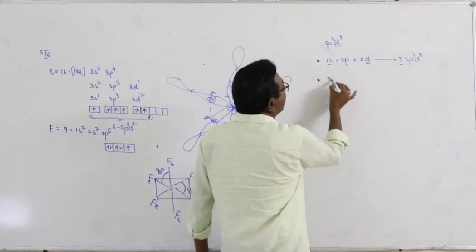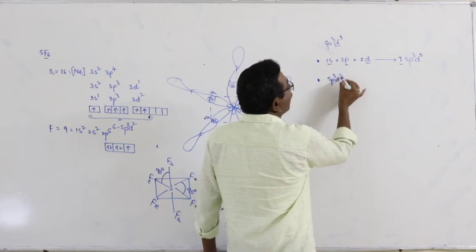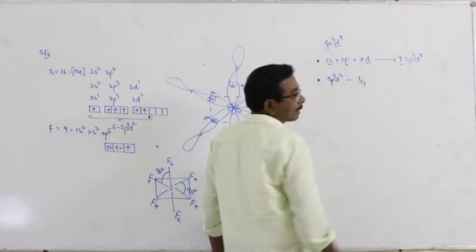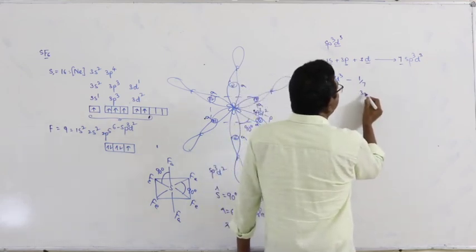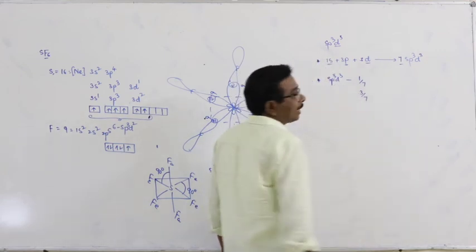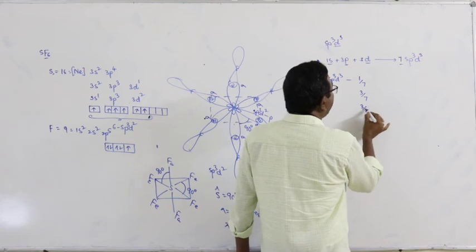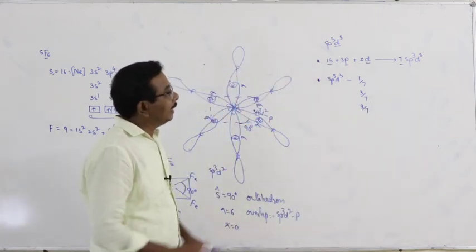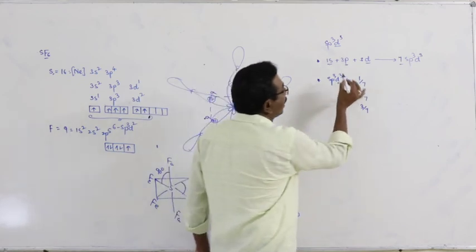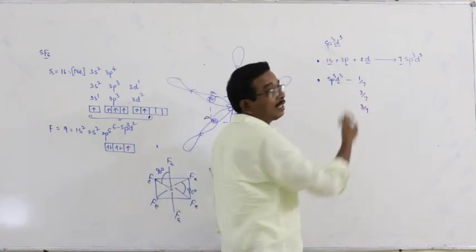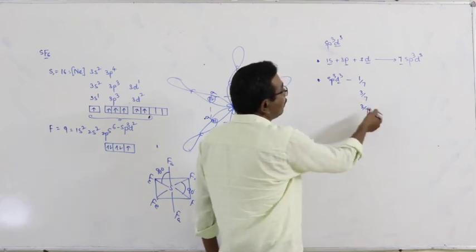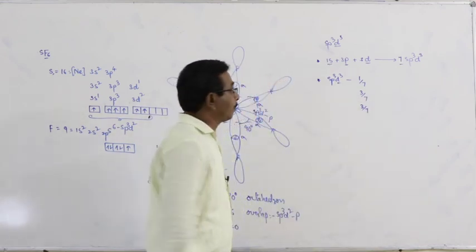In each sp3d3 hybrid orbital, there is 1 by 7 s character, 3 by 7 p character and 3 by 7 d character.